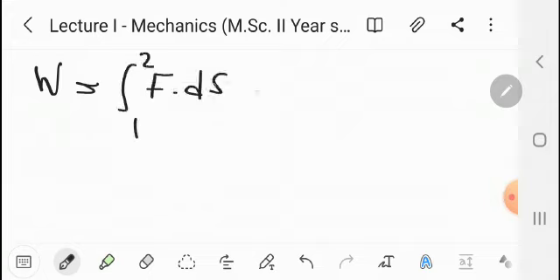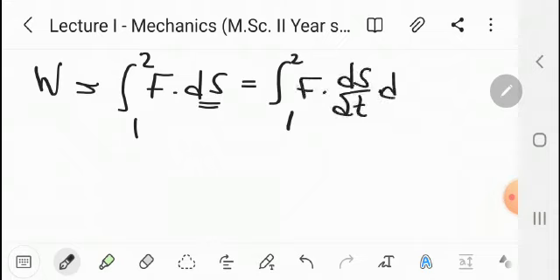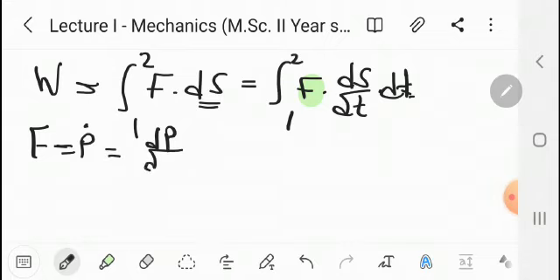Here we adjust this ds, that is equal to integration from 1 to 2 of F dot ds by dt into dt, and we put the value of F. F is nothing but P dot, Newton's second law, and P dot is nothing but dp by dt. Momentum is m into v, that is d by dt of mv.